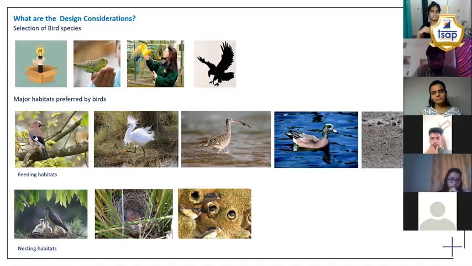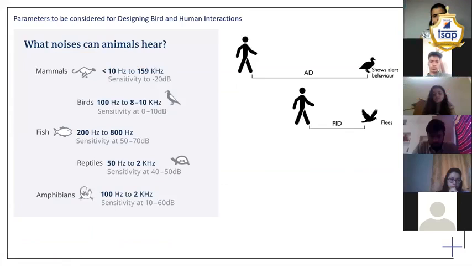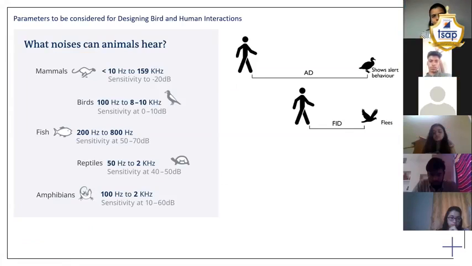Then looking at the third criteria, which is designing for bird and human interactions. When you're considering bird and human interactions, there are many factors that come into play. Like birds are highly sensitive to noise, so all the surrounding noise needs to be curbed while designing for them.